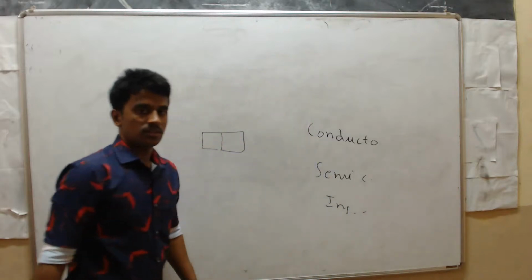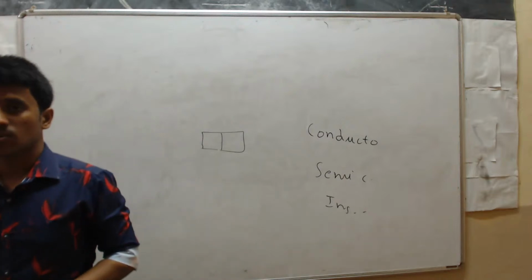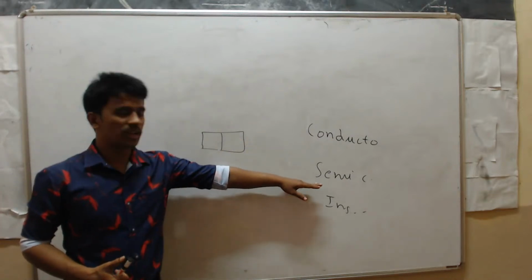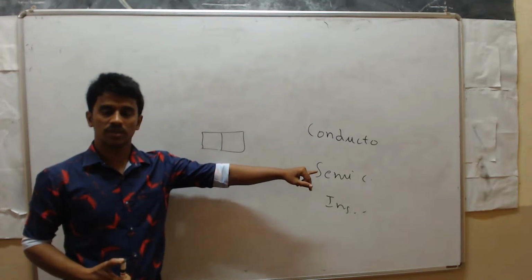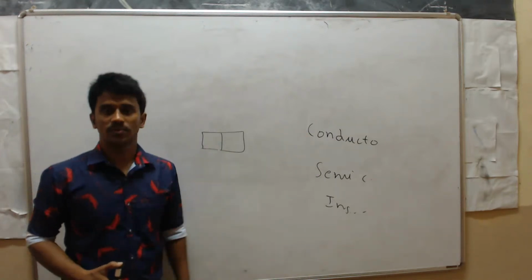Here the semiconductor has the properties of both conductor and insulator. At 0 degree temperature, it behaves like an insulator. If you give some temperature, then it behaves like a conductor. So that's why we call them semiconductors.